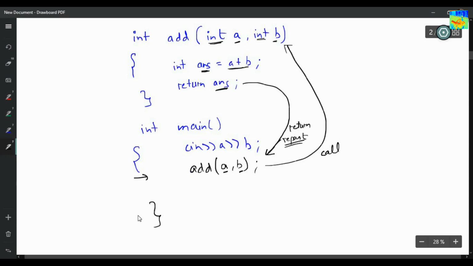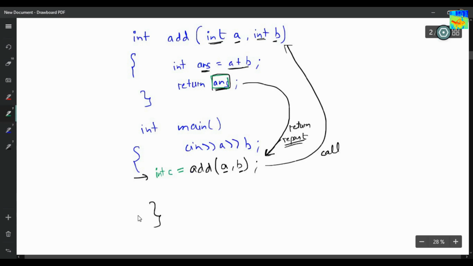So I am reporting an integer. Answer is an integer. I am reporting an integer, but you are not storing that integer. You have to store it. So I create a variable. Let's say the name of the variable is C. So int C equals add. Now this is correct. The add function was returning answer, and we have to store that answer.